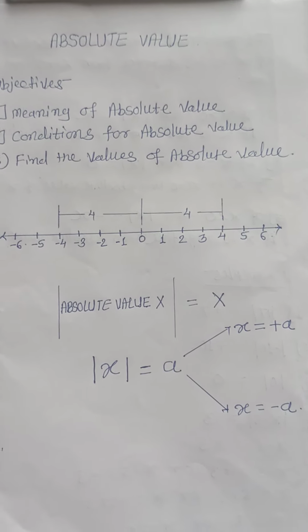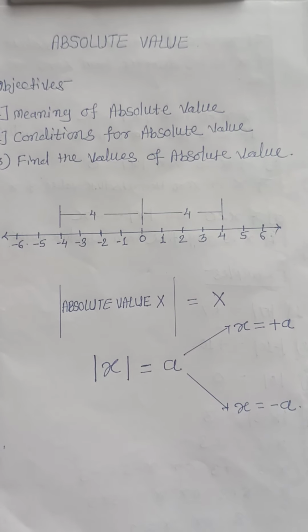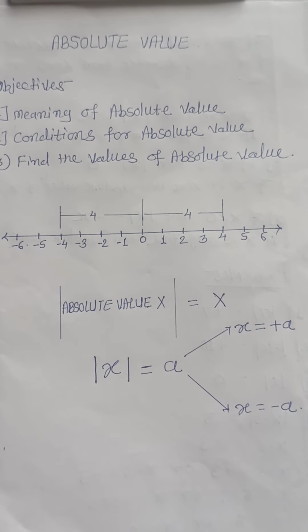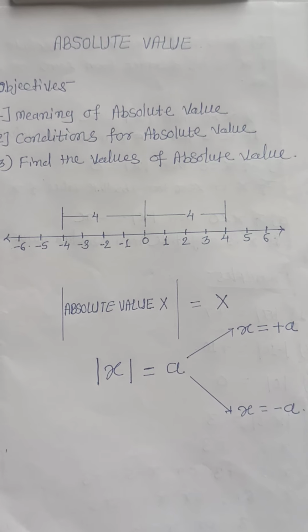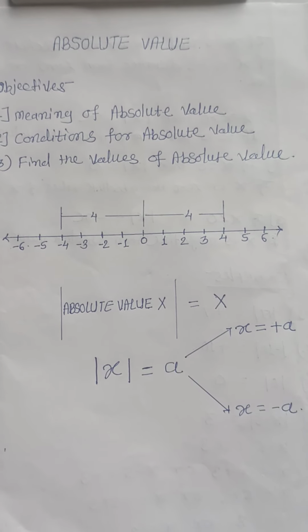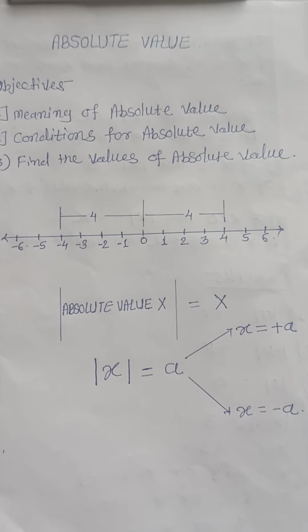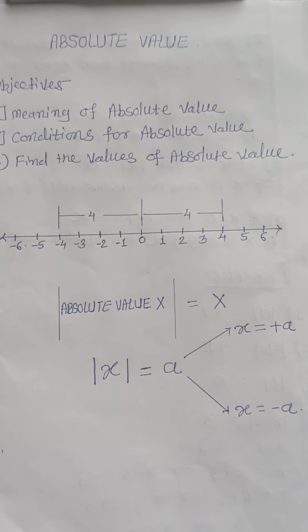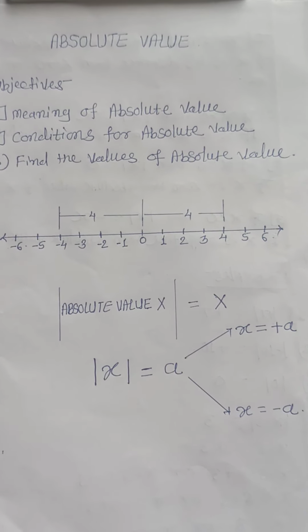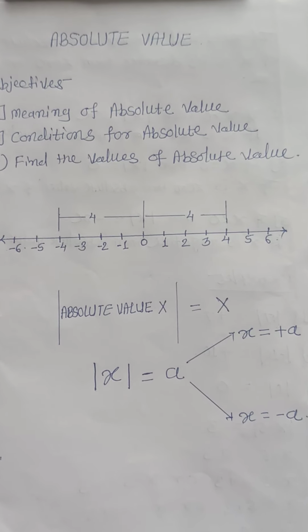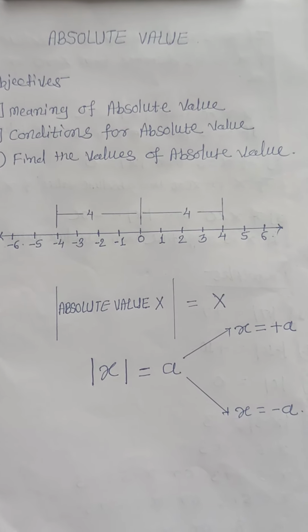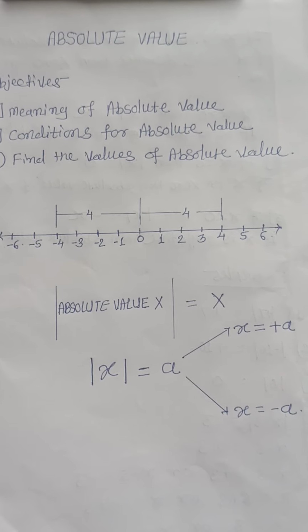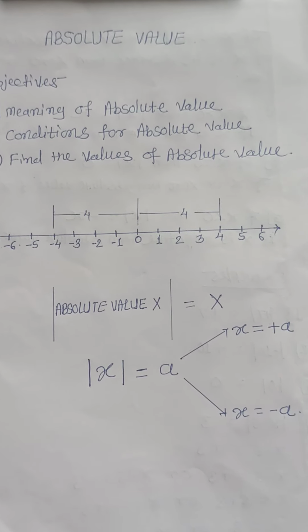And when we discuss how much distance these 2 points are from 0, then we say that at 4 places we don't take the sign of these numbers. What is the meaning of absolute? Absolute means only, and value means digit. It means that absolute value means take only the value, not its sign.